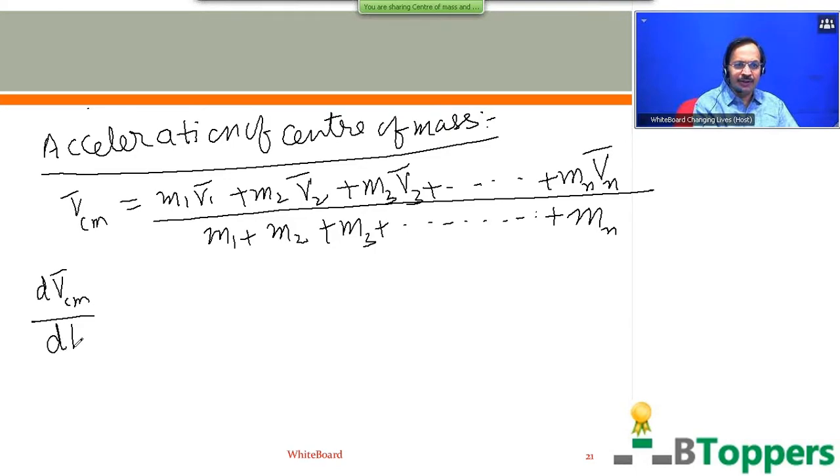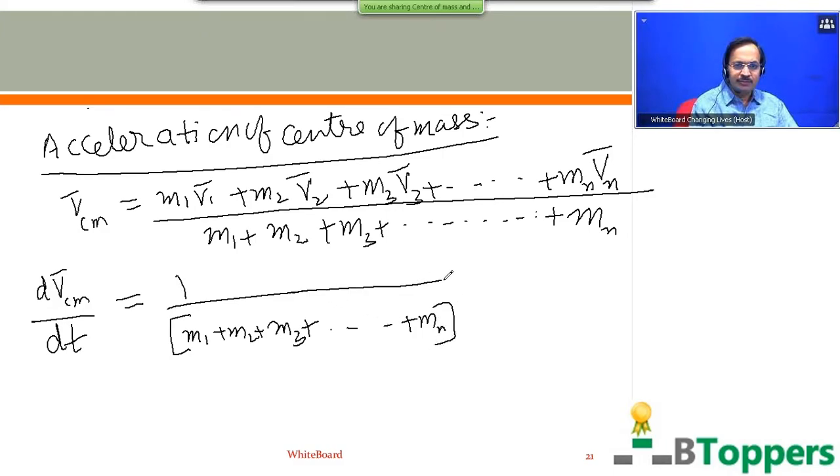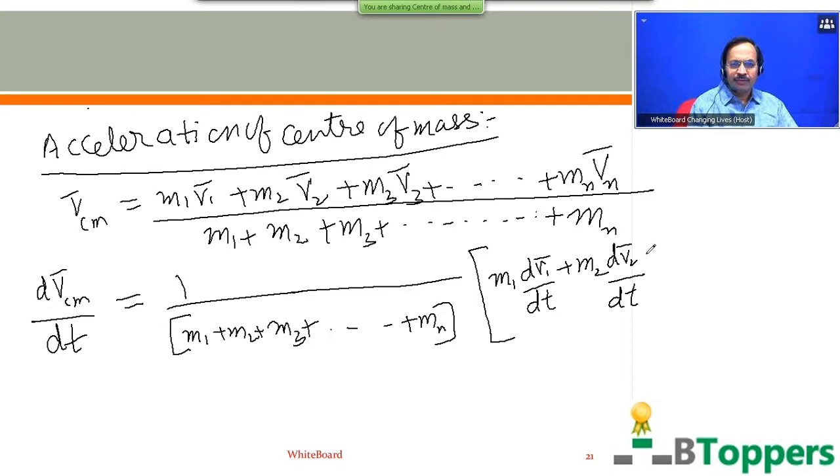So dVcm bar by dt can be written as 1 by m1 plus m2 plus m3 and so on up to mn, times m1 into dv1 bar by dt plus m2 into dv2 bar by dt plus m3 into dv3 bar by dt up to mn into dvn bar by dt.